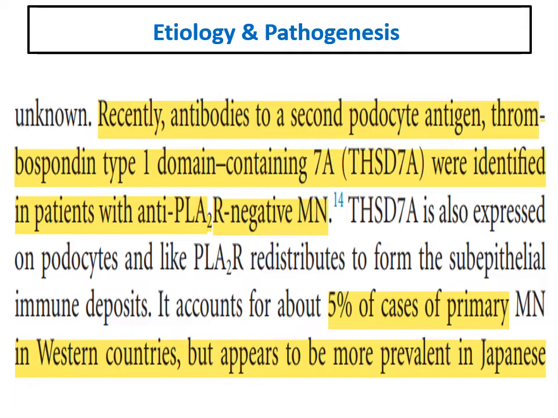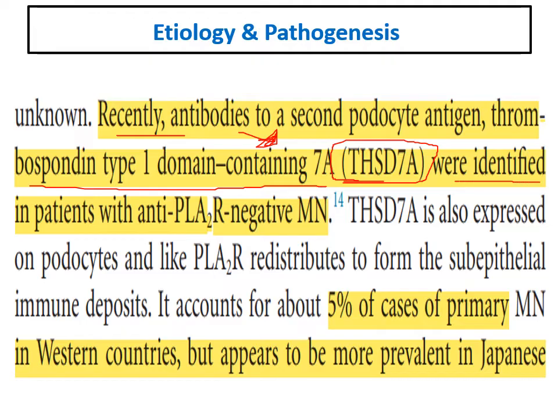What about thrombospondin type 1 domain containing 7A? Another very important antigen which has a major role in primary membranous. The most important is the phospholipase A2 receptor. And more recently, antibodies to this antigen have been identified to have a role in primary membranous. Again, it is thrombospondin type 1 domain containing 7A.